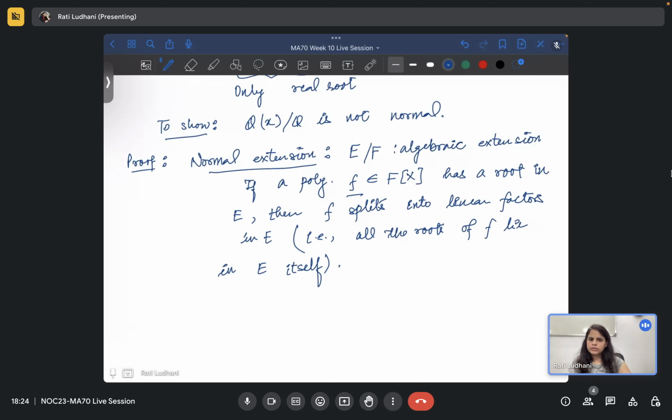If it does not have a root, there is no condition to check for normal extension. But if we take a field E equal to Q(root 2), and a polynomial x square minus 2 into x square minus 3.